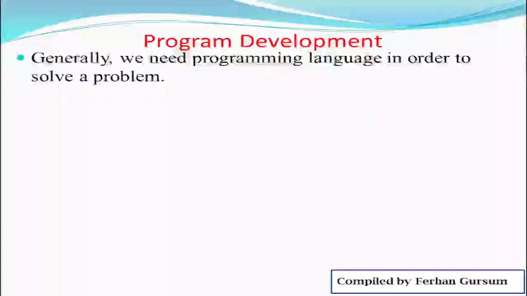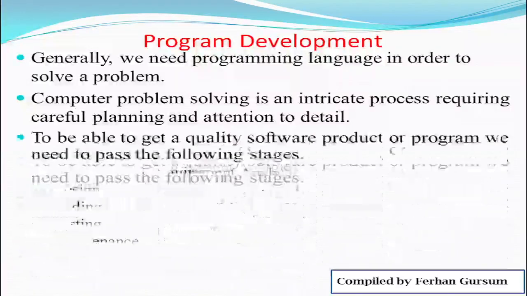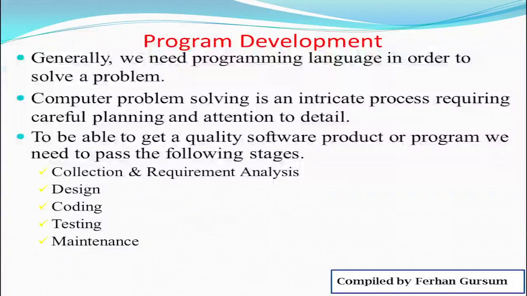High level language. When we speak about program development, we need a programming language in order to solve a problem. As we mentioned earlier, we need what? A programming language in order to solve a problem. So when we solve a problem using a computer, problem solving is an intricate process requiring careful planning and attention to detail, okay? To be able to get a quality software product or program, we need to pass the following stages. How many stages? There are 5 stages that we have to pass.